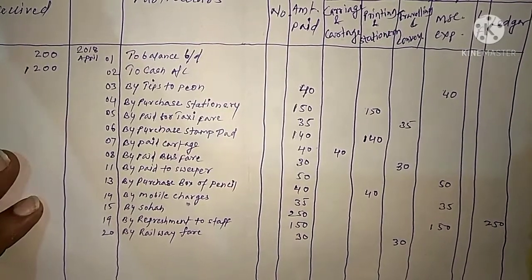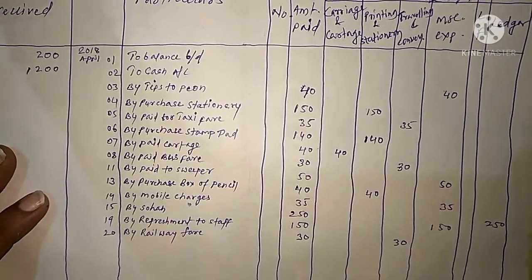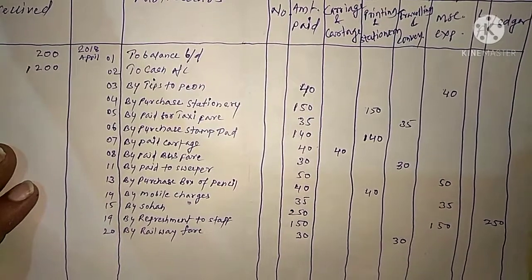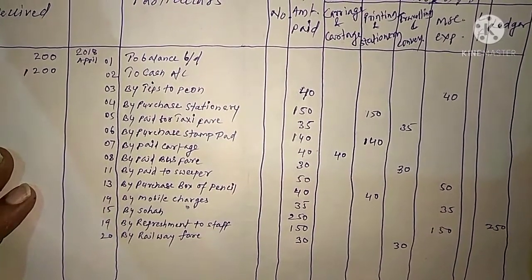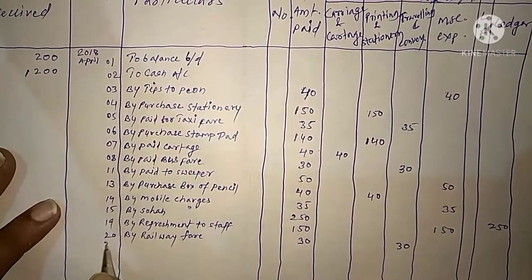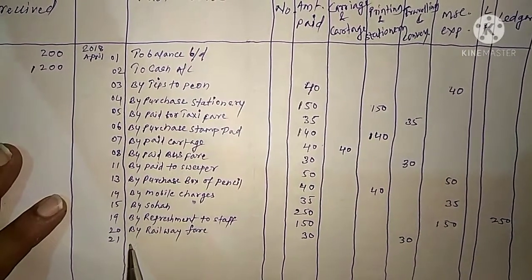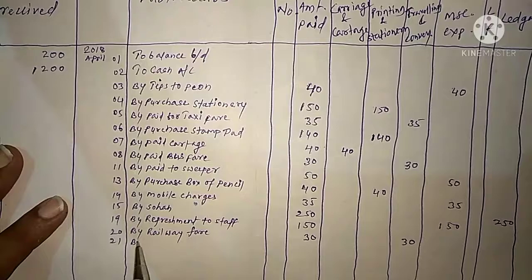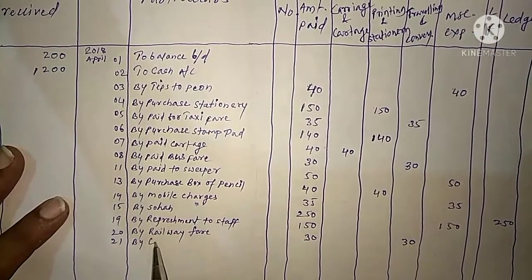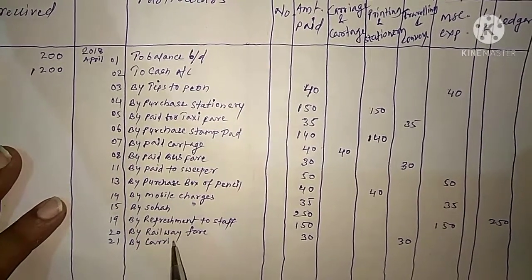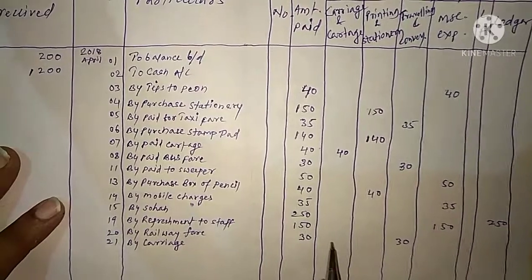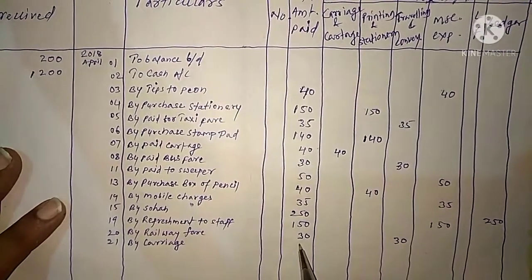Then transaction on 21st, paid carriage. So here we have to write by carriage. That is 65.